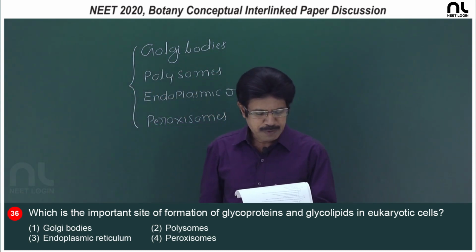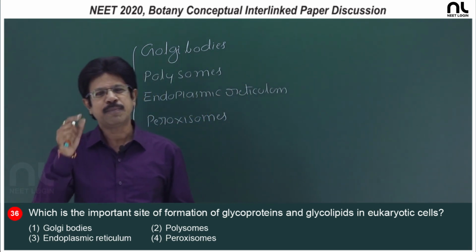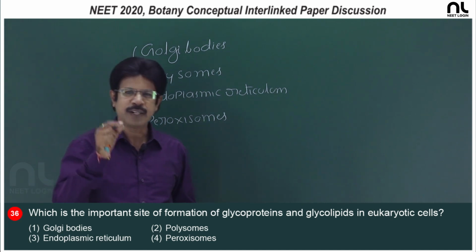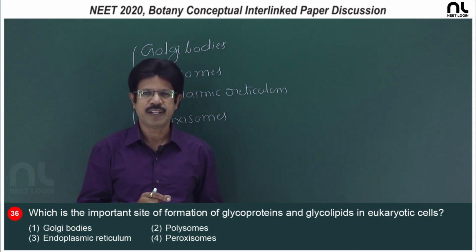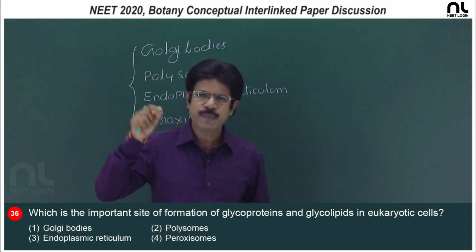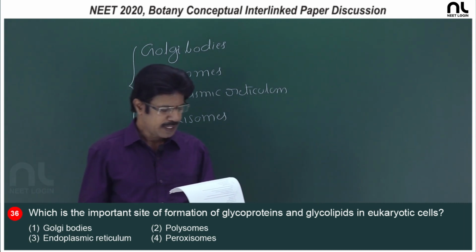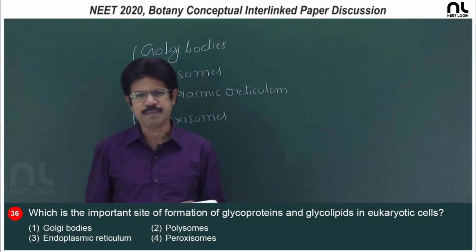Second option, polysome. A group of ribosomes attached to one mRNA molecule, what do you call it? Polysome or polyribosome. These ribosomes translate the genetic message of mRNA into protein or polypeptide. Third option, endoplasmic reticulum.